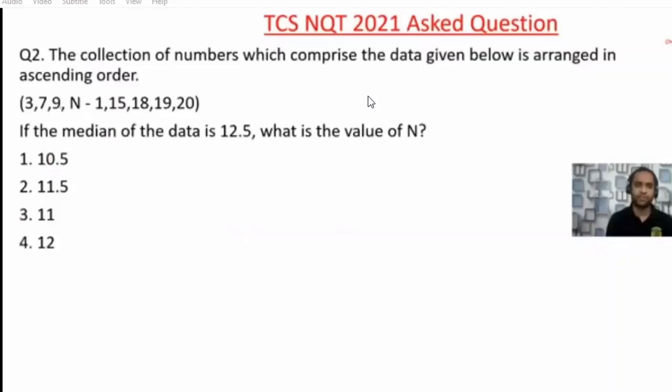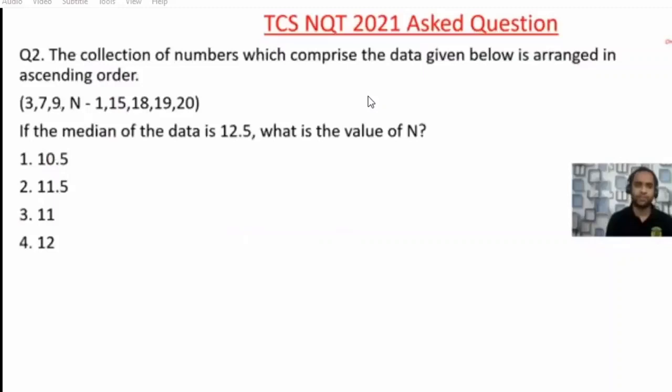Okay, now, friends, for calculating median, the data should be arranged in ascending order. See, whatever I am writing the data here, I am unnecessarily wasting time. In the exam, you do not have to do that, but because I need to explain to you, mind it. It is arranged in ascending order already. Whenever you are calculating median, the first thing you should do is arrange them in ascending order. Friends, in the description, I will put a video which I have done on statistics. You should and must watch that video.